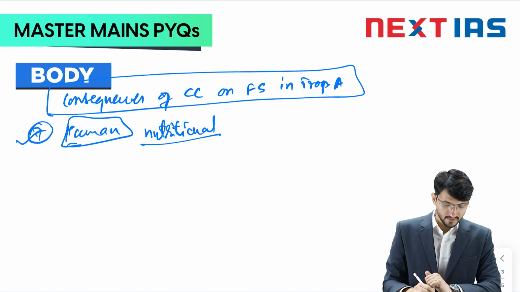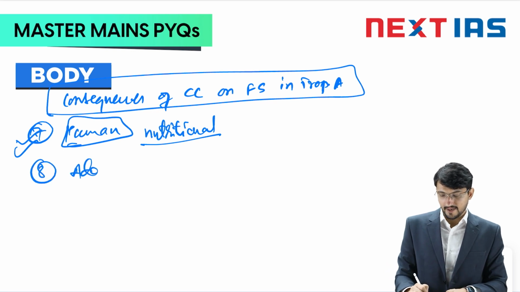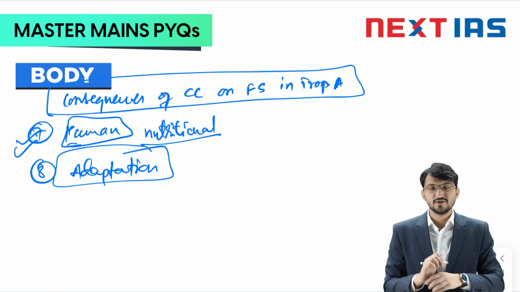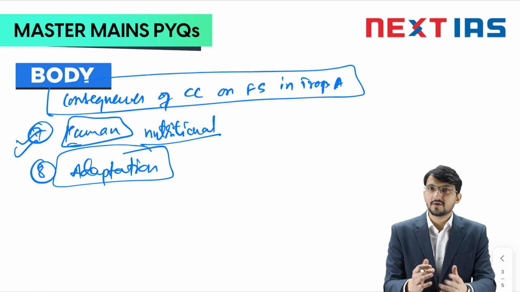So this is a very unique point. After writing all these points, you can mention adaptation challenges. Why? Because we are talking about tropical countries. So as I have discussed earlier, these countries do not have major funds. Now, what are the adaptation challenges?